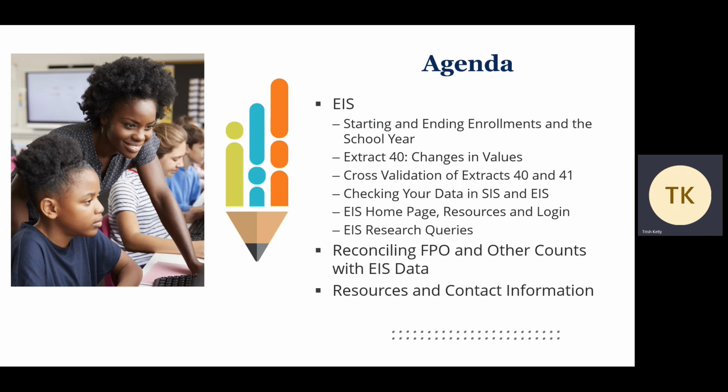We'll discuss starting and ending enrollments in the school year, Extract 40 changes in values, cross-validation of extracts 40 and 41, checking your data in your student information system and EIS, the EIS homepage, including resources and login, and EIS research queries. We'll also discuss how to reconcile counts that FPO and other teams provide with data that you download from EIS research queries. We'll conclude with resources and contact information.